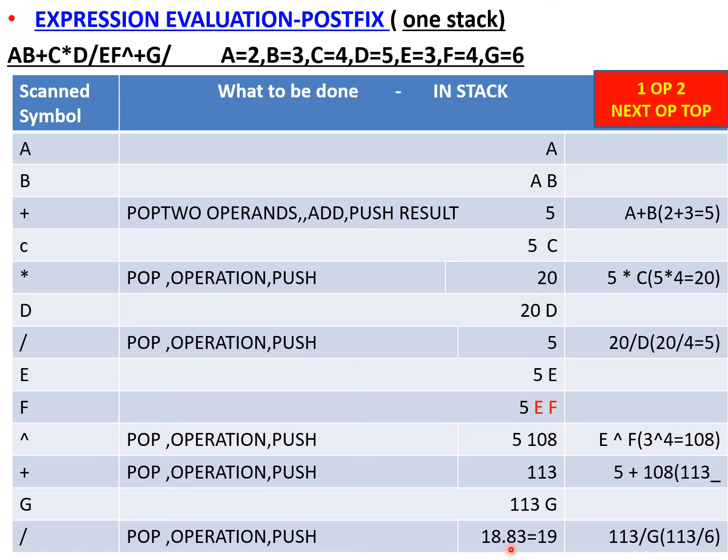I have said that in Python the stack will be implemented with integers, characters and then floats. So if you are defining it as a float, it will be taking 18.83. If you are defining the data type as integer, then it will be giving the answer as 19. Okay, so depending upon the data type declaration, you will be getting the answer.